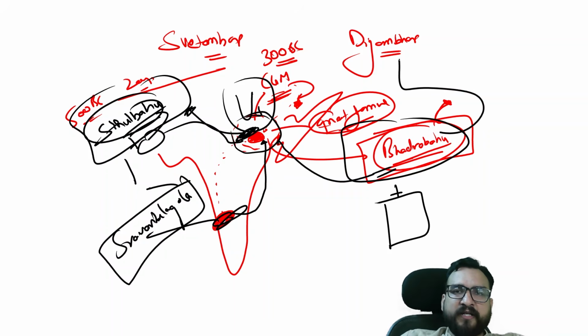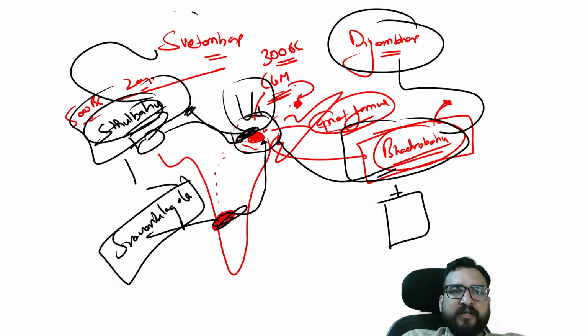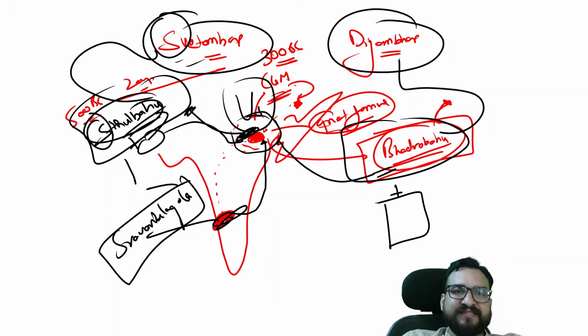That's why Bhadrabahu became the leader of the Digambar sect and Sthulbahu became the leader of the Shwetambar sect. How will you remember their leaders' names? S for Sthulbahu and Shwetambar; D is obviously not matching, so Bhadrabahu for Digambar. Alright. So this is one of the basic differences which are written in your R.S. Sharma and other books as well.